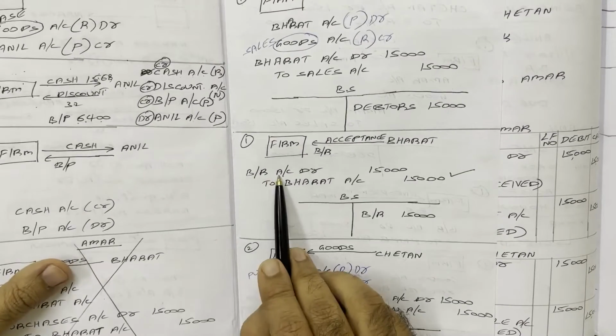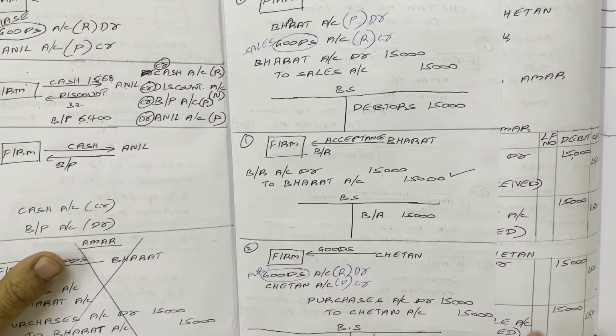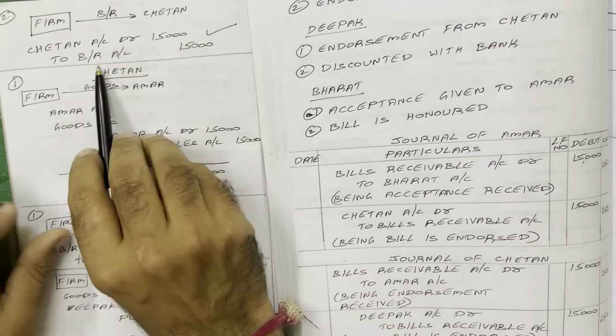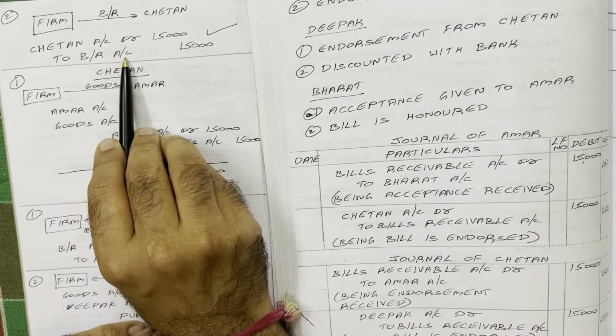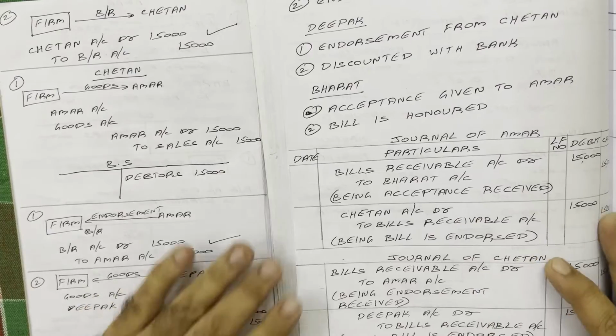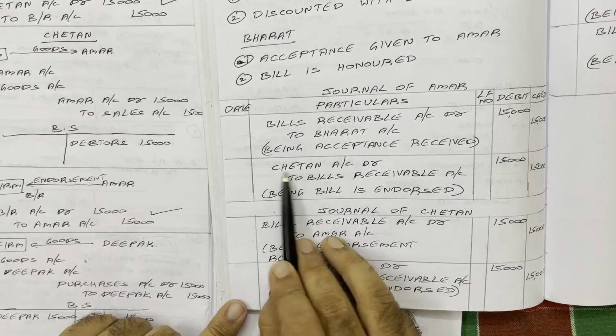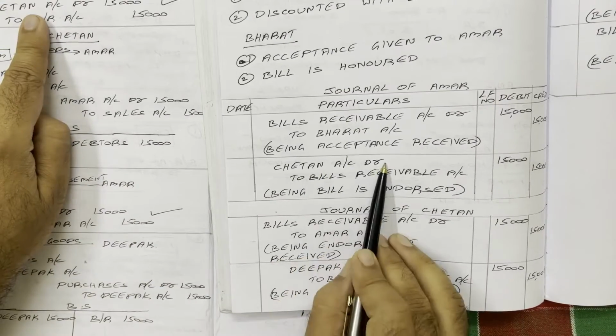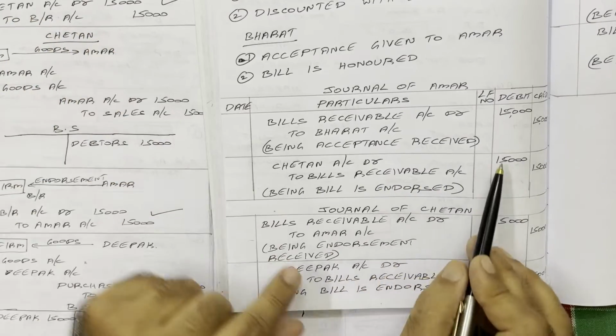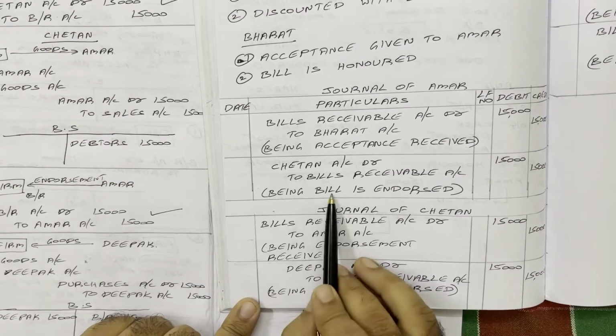See this entry by debiting. If I want to cancel bills receivable account, I have to credit. Therefore, bills receivable account is created. So this is the entry for endorsing the bill. In solution, you have to write this entry. Chetan account debtor to bills receivable account 15,000. Being bill is endorsed. After that, what happened?